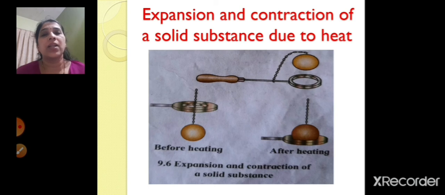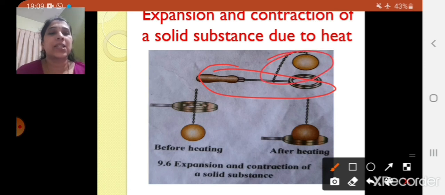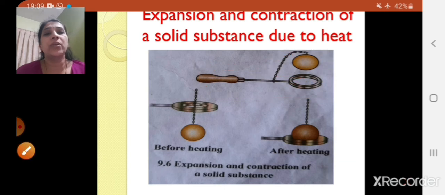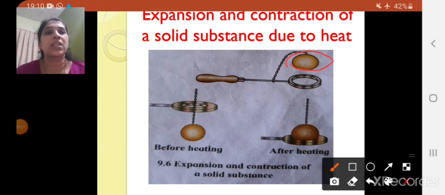Now we are going to discuss the expansion and contraction of a solid substance due to heat. Here in this experiment you can see, children, this is a metal ring, this is a metal ball, right? In this experiment you are going to take a metal ring and a metal ball. The metal ball should be of such a size that it should just be able to pass inside this ring. Now we are going to take this metal ball on a burner and heat it for some time.